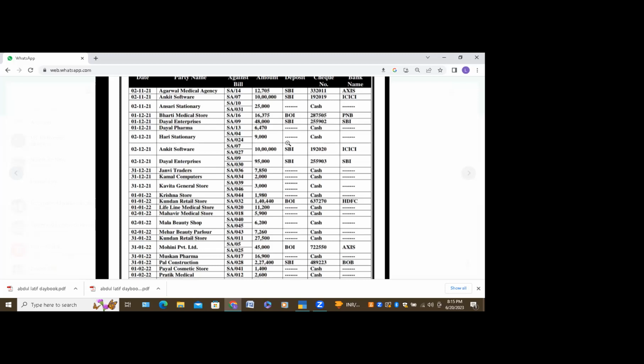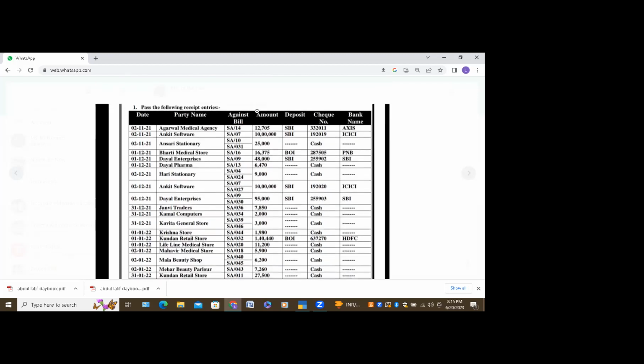What is the deposit column there? The second one, ma'am. Yes. What is meant by the deposit column there? You have two banks, no? Yes, ma'am. Bank of India and SBI Bank, ma'am. Yeah, so you can answer this question. Just now I explained to you.